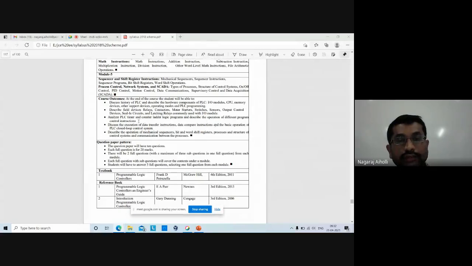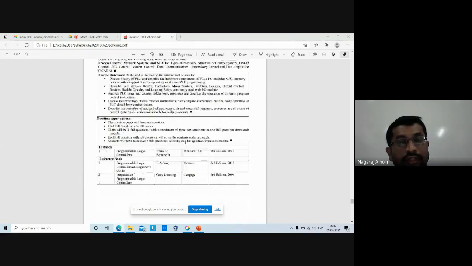Discuss the execution of data transfer instructions, compare instructions, and basic operation of PLC closed loop control system. Describe the operation of mechanical sequencers, bit and word shift registers, processes, and structure of control systems and communication between the processes.